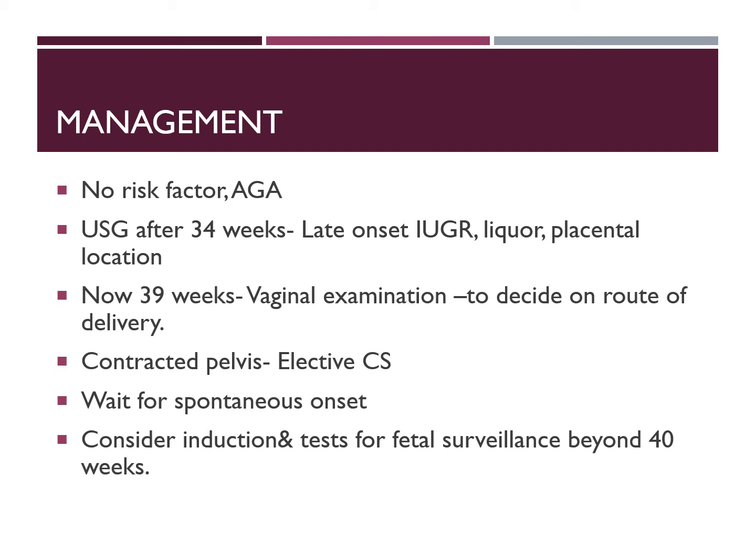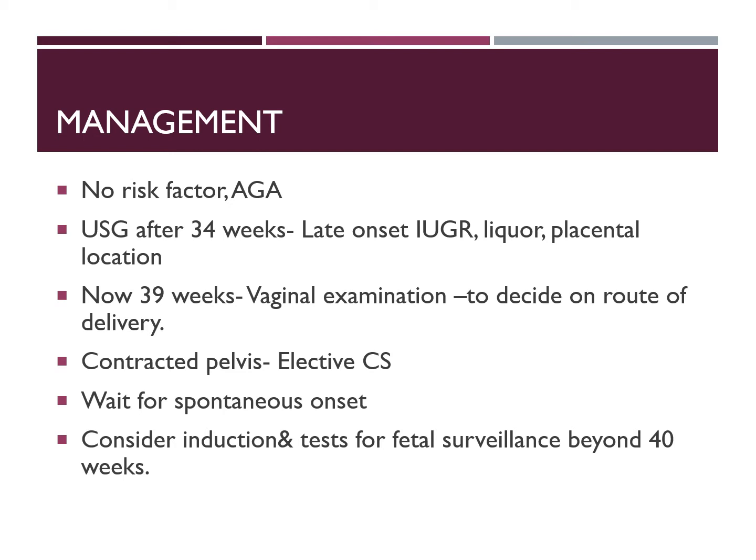Now, as the woman is at 39 weeks, we have to decide how to deliver her, whether by vaginal delivery or cesarean delivery. For this, we have to do a vaginal examination. The purpose of a vaginal examination is to assess the cervix, assess the pelvis, and to rule out CPD.